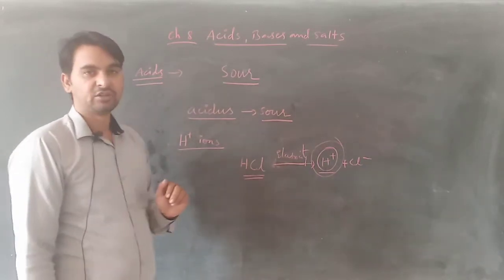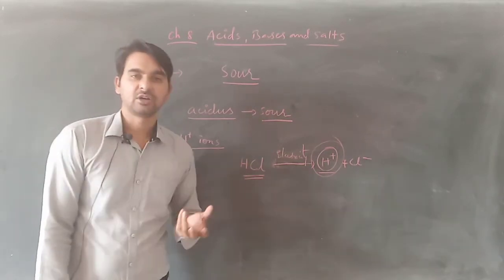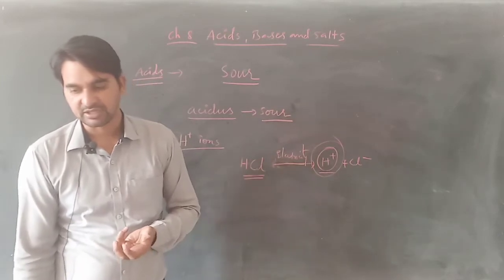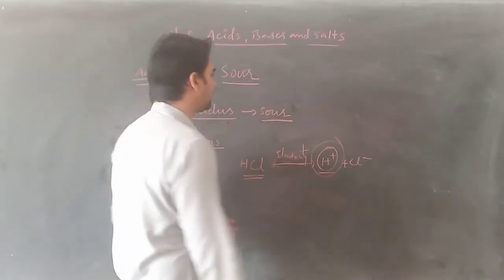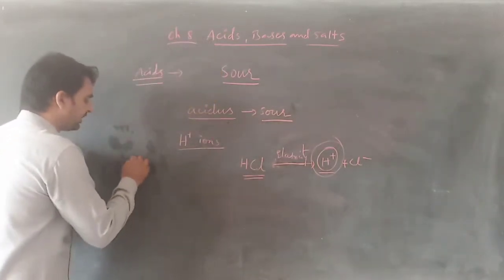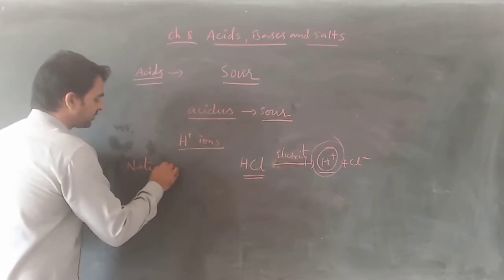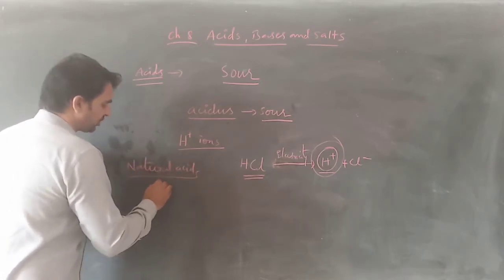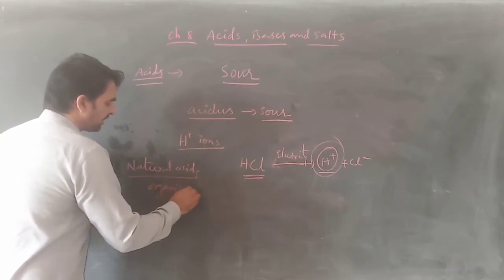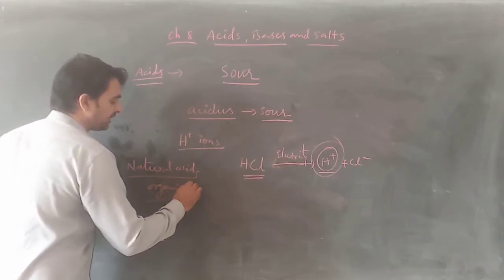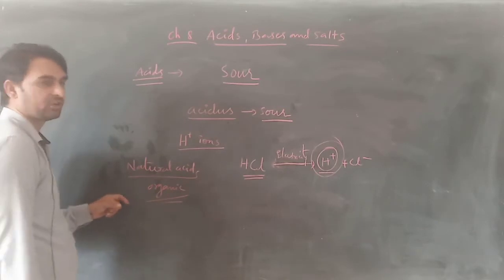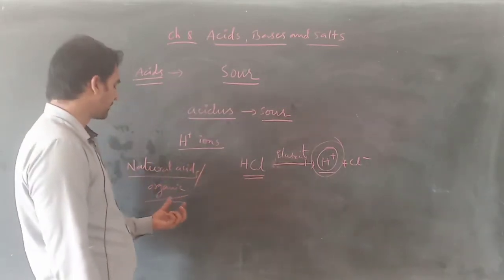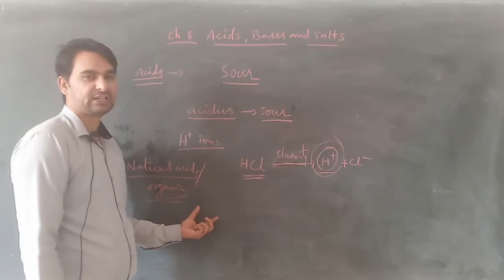Now these acids can be of different types for us. That means they can be natural or they can be artificial. Natural in the sense, the organic acids. Natural acids are nothing but the organic acids. Why? Because we are getting them from organic materials. So that's why they are also known as organic acids or natural acids, which we get directly from nature. So we call them natural acids.